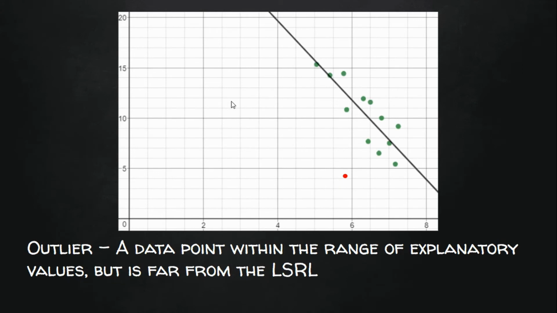Okay, a couple of vocabulary terms for you. We've used the term outlier before when we were dealing with a single data set. In a data set that includes bivariate data, that means 2 data values for each individual, an outlier is a data point that's within the range of the explanatory values, but is far away from the least squares regression line. So you can see here, this red dot is an outlier because it's within the range of x values. However, it's really far away from our least squares regression line.